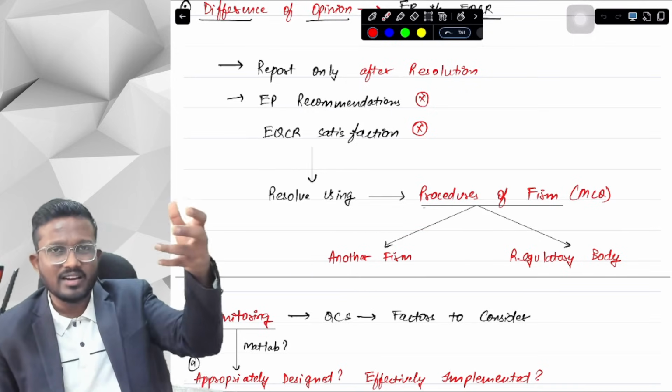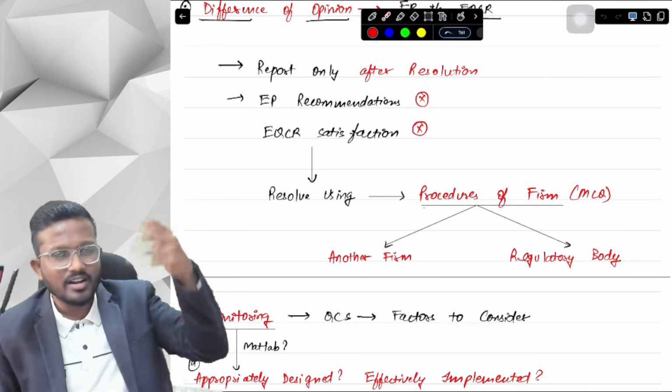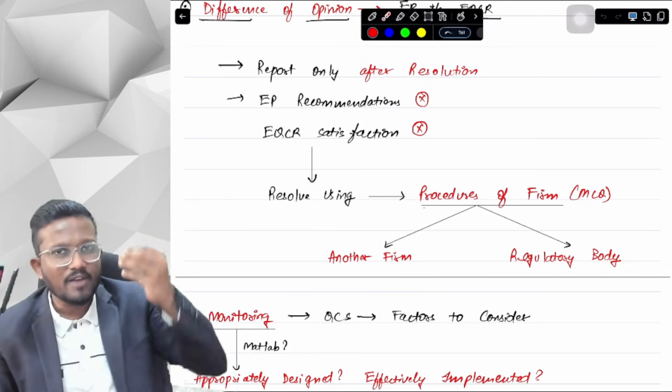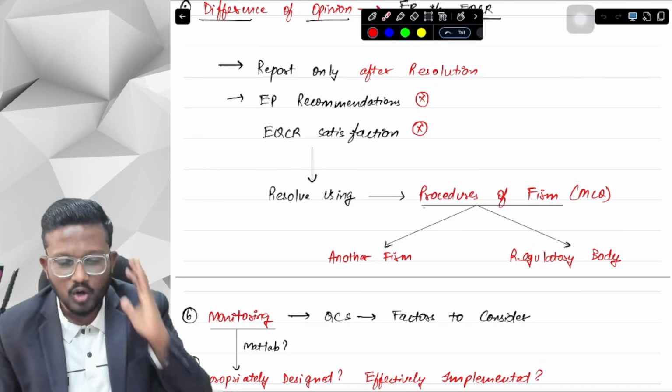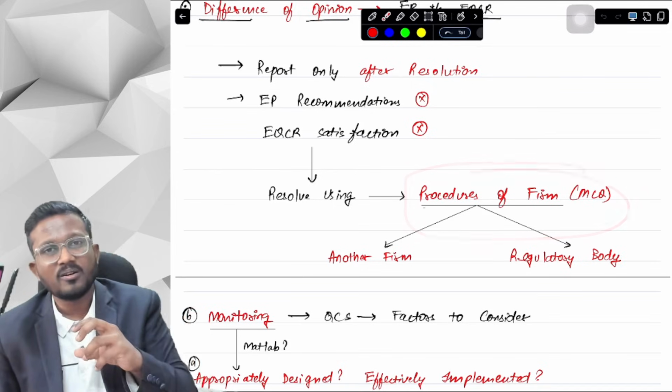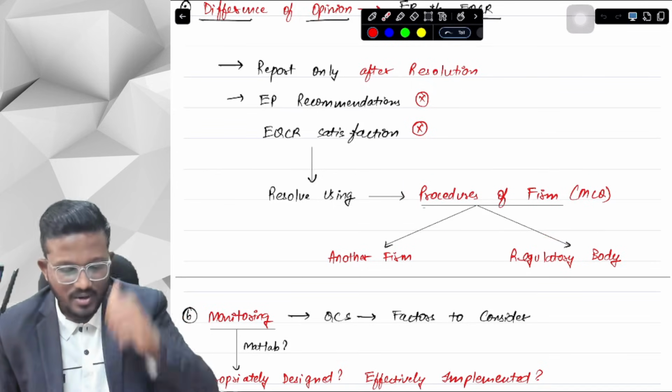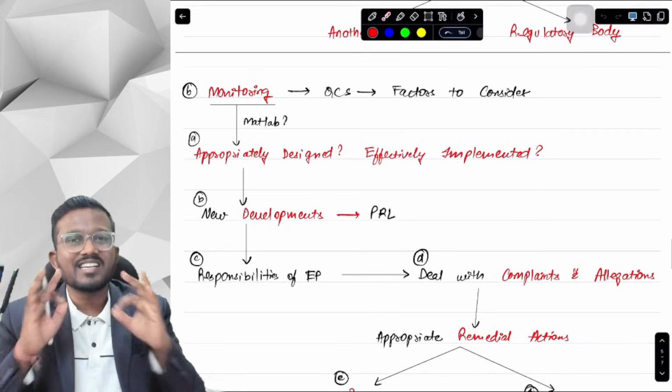Say the procedures say you have to consult with another firm. If the other firm agrees with your opinion, you can follow your opinion. If the other firm agrees with EQCR's opinion, you have to follow EQCR's opinion, because that is solved using the procedures established by the firm. Okay. Yes, sir. Next is our last element, that is monitoring.